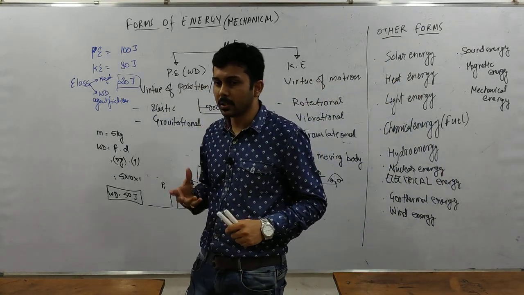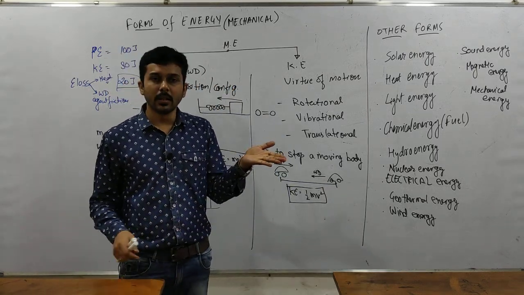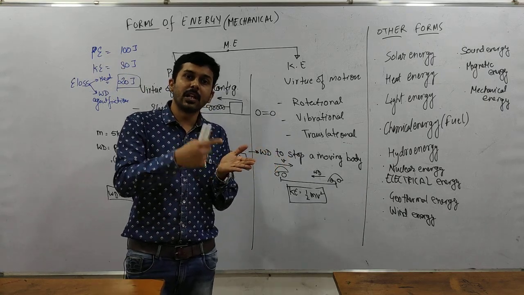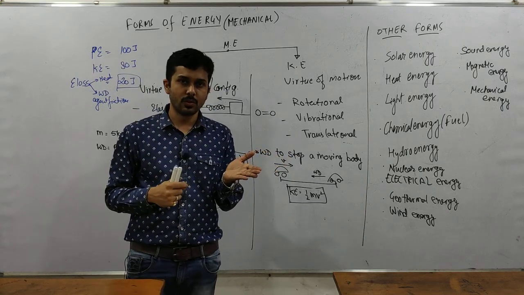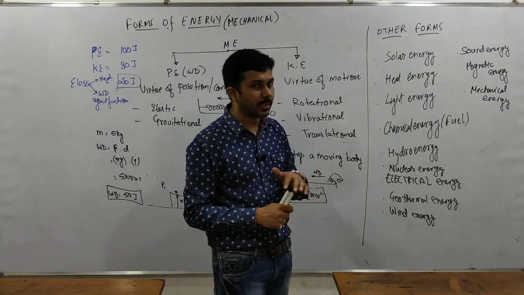जैसे मैं एक example ले सकता हूँ. मान लेते हैं we have a solar cell. Solar cell पे क्या आएगा? Sunlight will fall upon a solar cell. That sunlight will convert into electricity. So which energy? Solar energy converted to electrical energy.